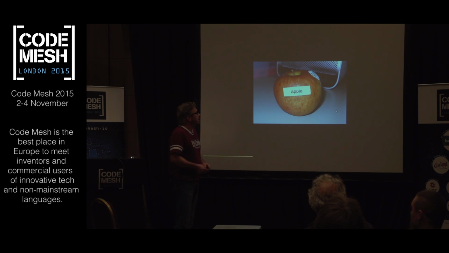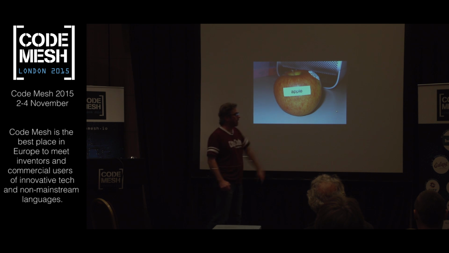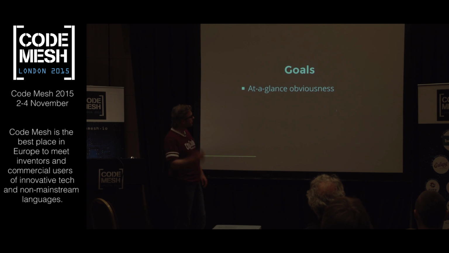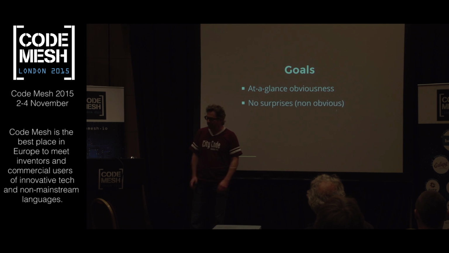Okay. My goal in software is this. This is it. This is what I live for. I want something to be completely, absolutely, perfectly, clearly obvious at a glance. That's a wonderful thing to experience in software, when you sit down and you can read something very quickly and understand the intention of the author. In this case, the author is ascribing a fairly obvious moniker to this object. I agree with that assertion. That's an apple.